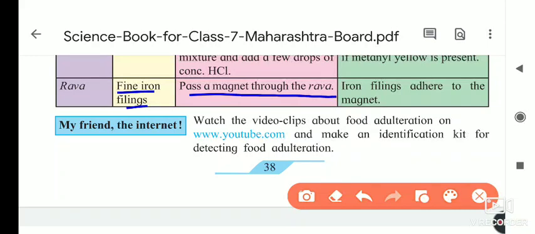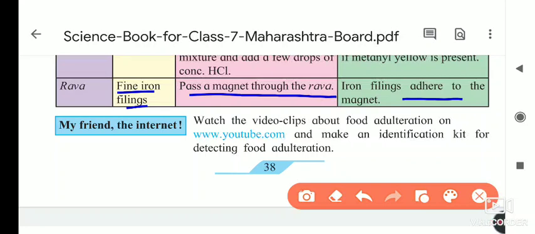As you know, a magnet attracts iron. So if iron filings get attracted towards the magnet, the rava is adulterated with small iron filings. Iron filings adhere to the magnet.